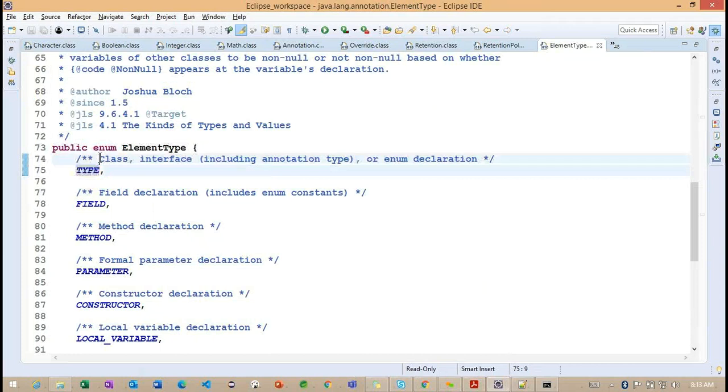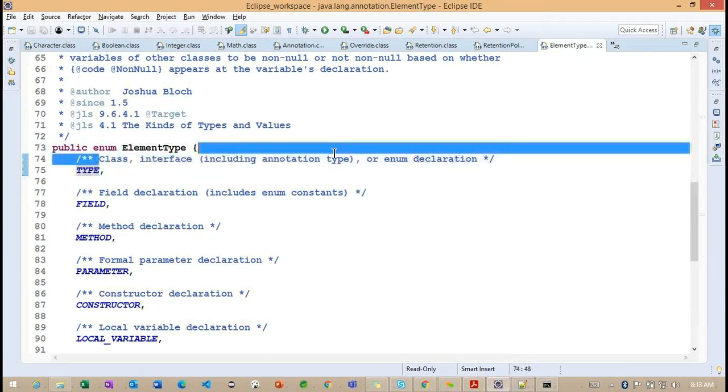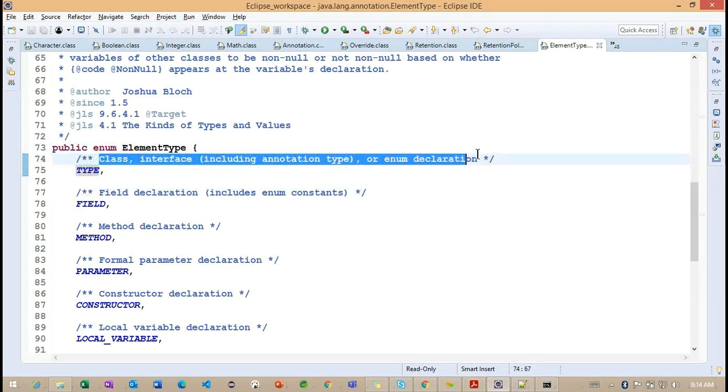Now you can understand the type. Type is nothing but it will be available for a class, interface, or any annotation type or enum declaration. So these are the types here. Getting the point. The annotation, we can use this particular annotation on top of the class, interface, enum, or another annotation.